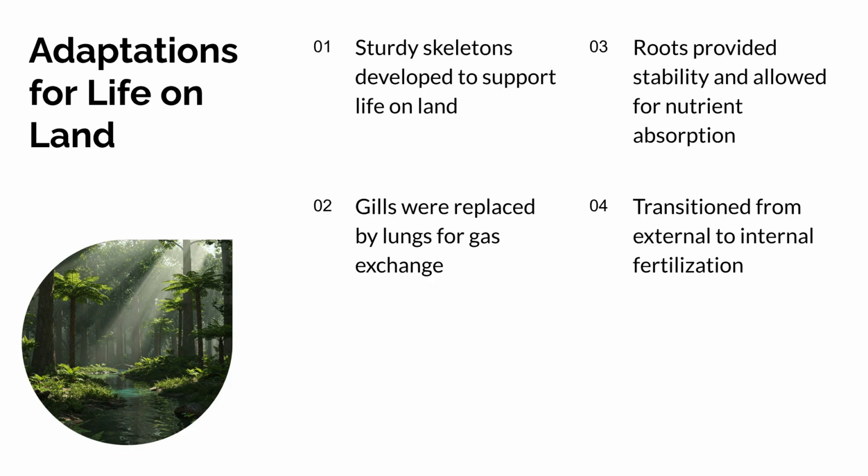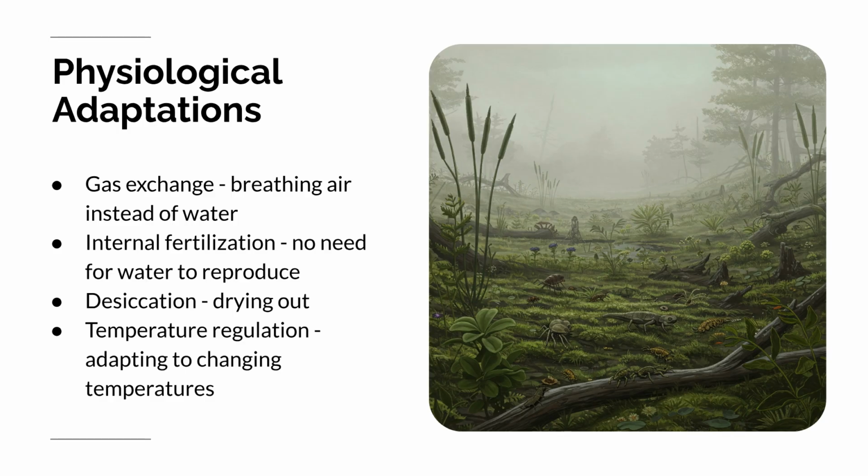Adaptations for life on land included developing sturdy skeletons for support and roots for stability and nutrient absorption. Physiologically, organisms transitioned from external to internal fertilization, and gills were replaced by lungs for gas exchange. Physiological adaptations were crucial for survival outside water.